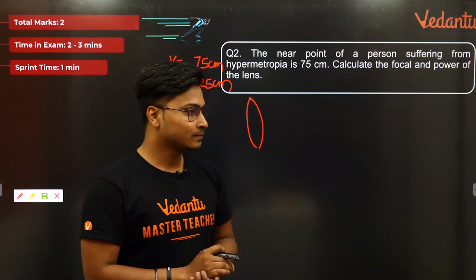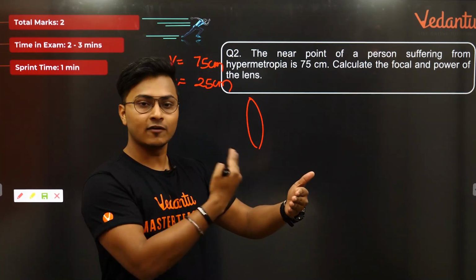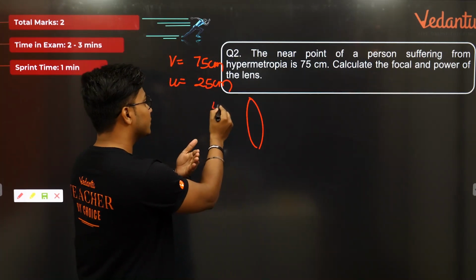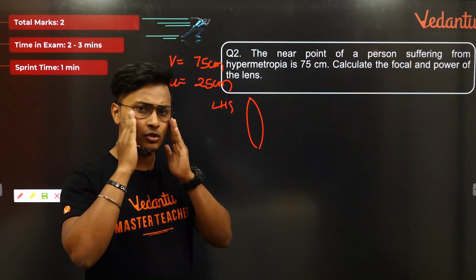ठीक है, अब मैं बताता हूं. The object is in front of me. That is on the left hand side of the lens. That is on the LHS of the lens. Correct? Convex lens है, ये powerless lens है, फिर भी समझ लो कि ये convex है.